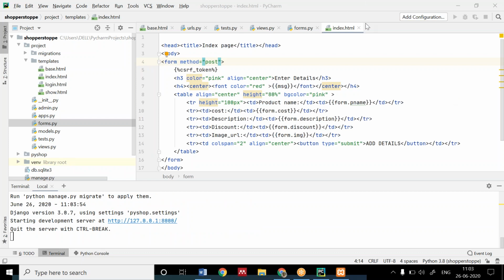Hope it's being clear to everyone. If any doubt, you can send me in the chat box. Write this index.html code now.